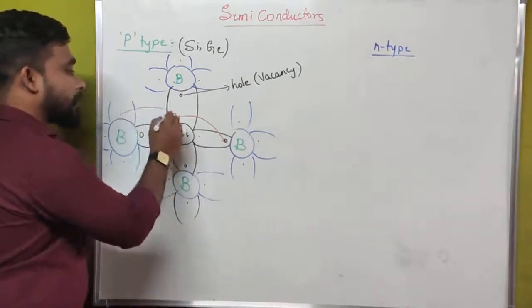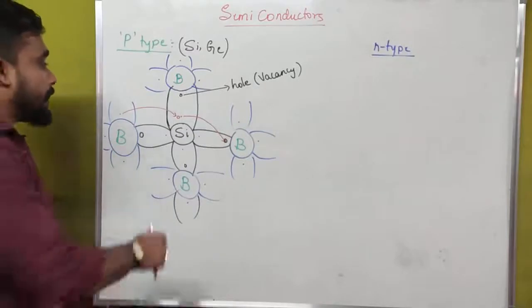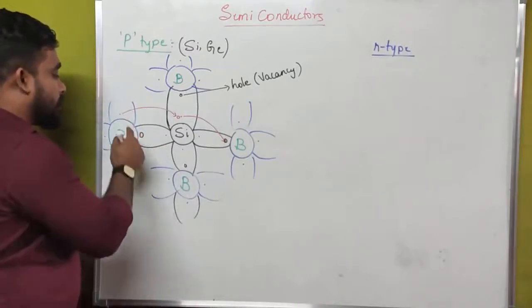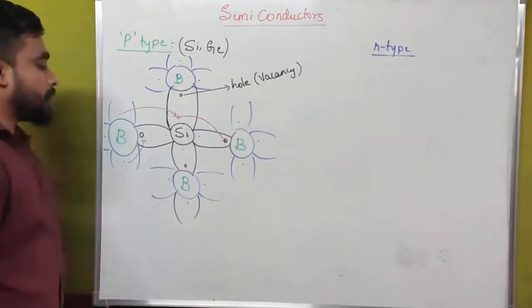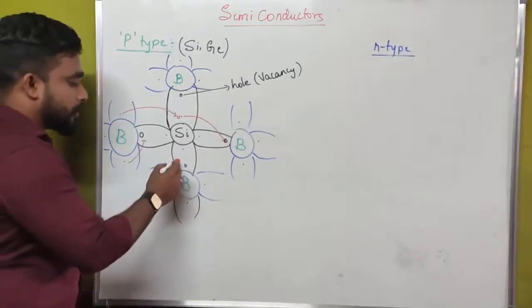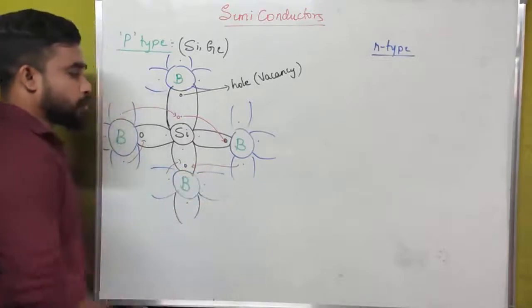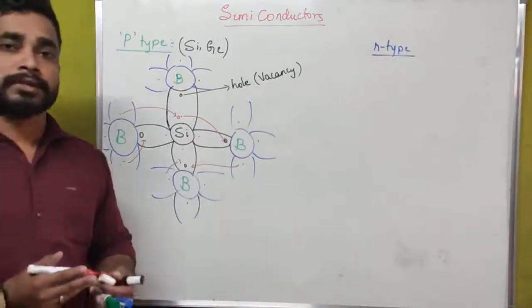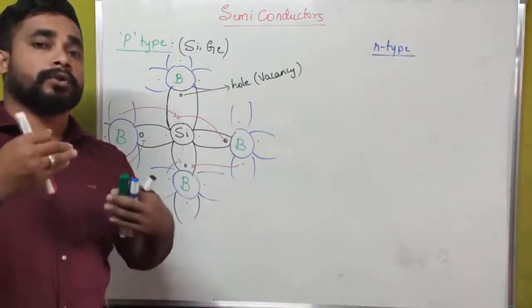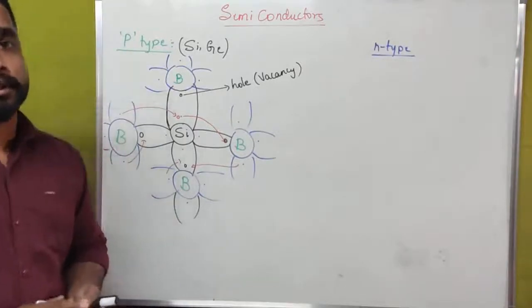Then this may come and occupy its position, and here we will get a vacancy, and this may go and occupy this position, and this may come and occupy this position. We don't know how the electrons are jumping, and we don't know to which position the electron is going to jump.